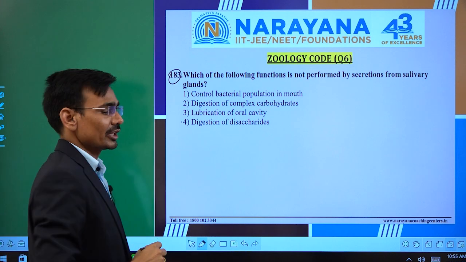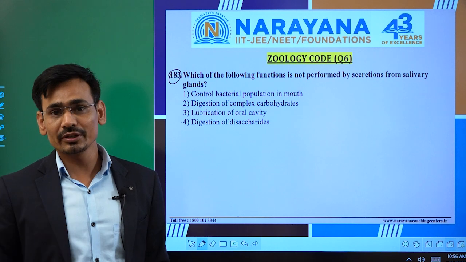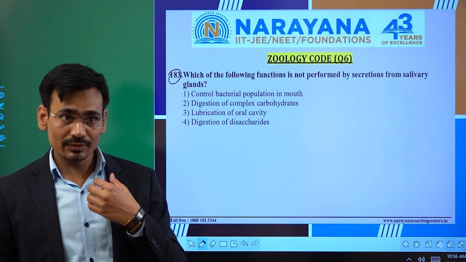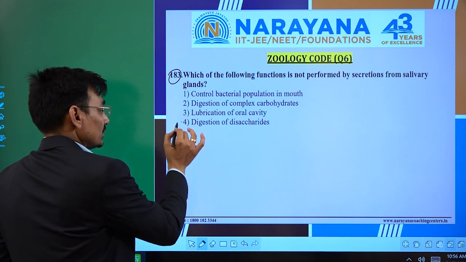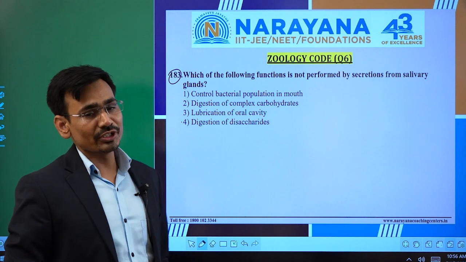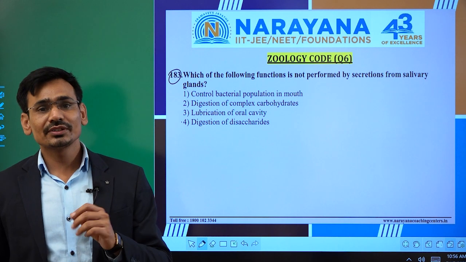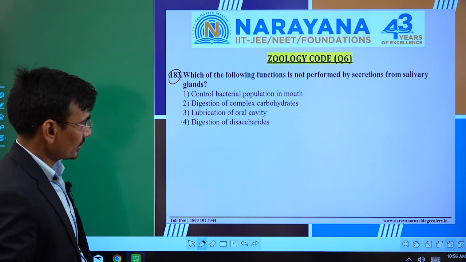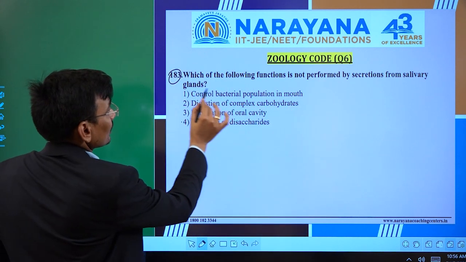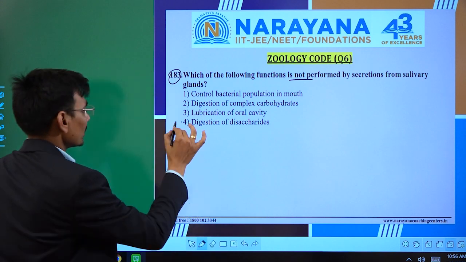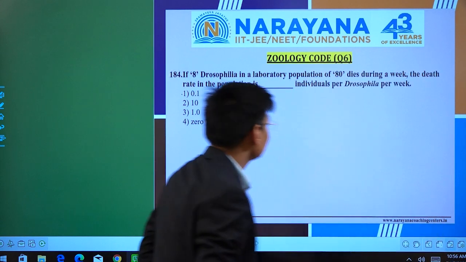Then lubrication of the oral cavity. So the saliva also has the function to lubricate our oral cavity so that the engulfing of the food is easier. That one is also the correct one. And the fourth one, digestion of the disaccharides. So we know that the salivary amylase in the oral cavity does not digest the disaccharide. It digests only the starch, that is polysaccharide. Okay. So the question is asking about the not function. Okay. So our correct answer is 4. Let's move on to the next question.